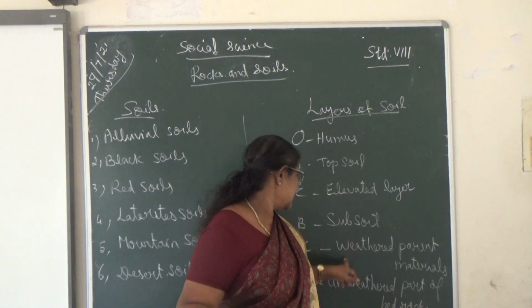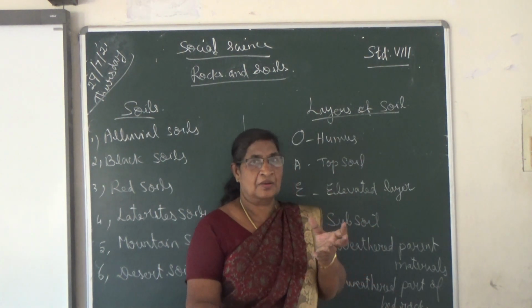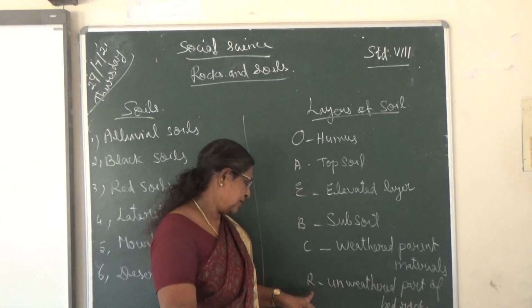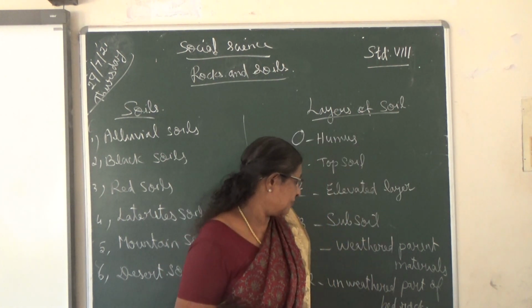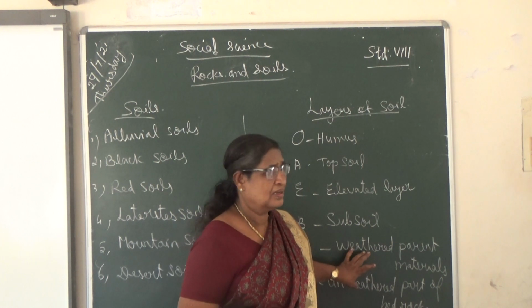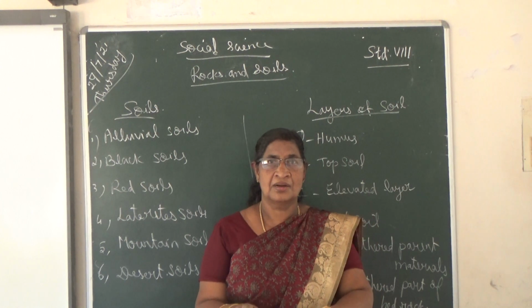Then the next layer is the weathered parent material. The parent material means the rocks are weathered, broken into pieces. After that, R is the unweathered part of bedrock, the unweathered parent rocks, not broken. These are the layers of the soil. Okay, thank you.